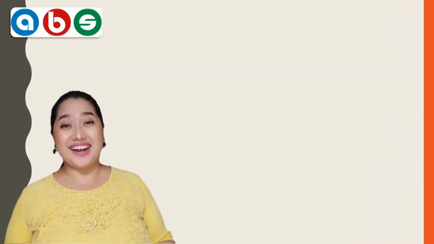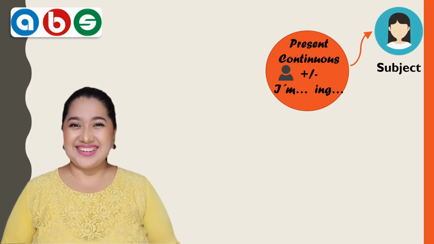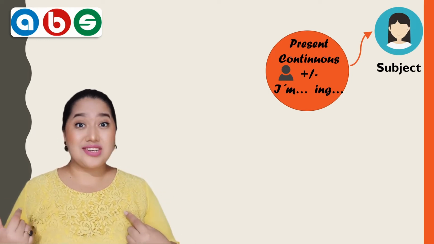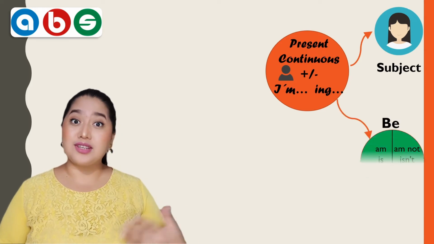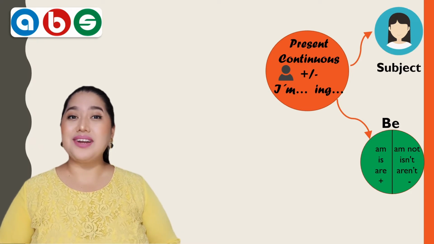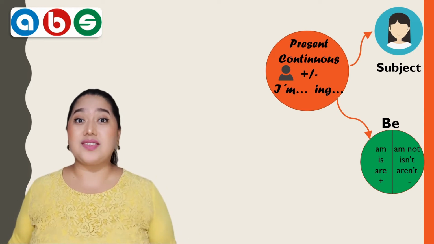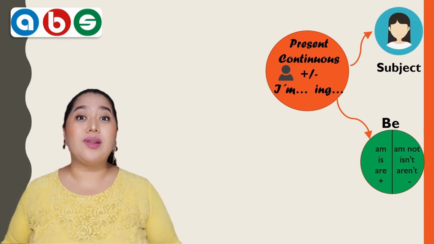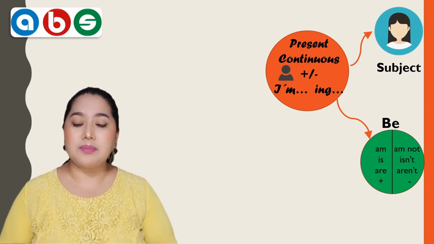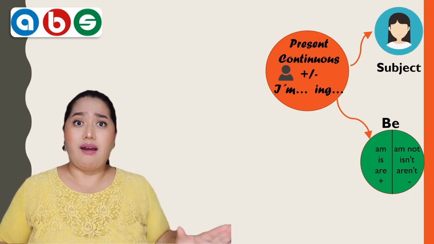And here we are. Well, in order to make affirmative and negative sentences using the present continuous, the first thing we need is a subject. You know, I, you, he, she, we, they, or a noun. Jimmy, Carla, Delia, a subject. And after that, well, we need the verb be. The verb be has three different conjugations, affirmative and negative ones. For example, I am, you are, he is, she is, or the negative part. I'm not, you aren't, she isn't, he isn't, we aren't, right?